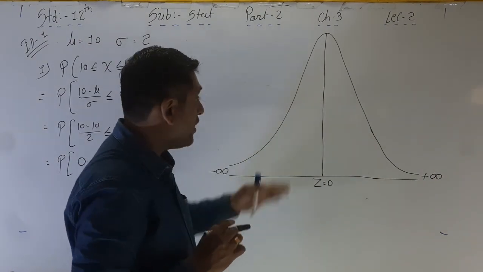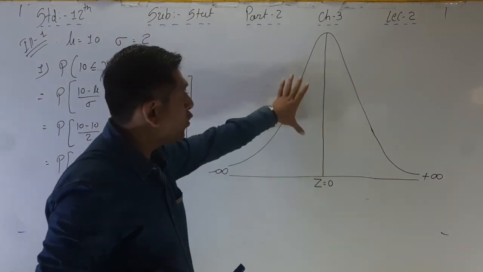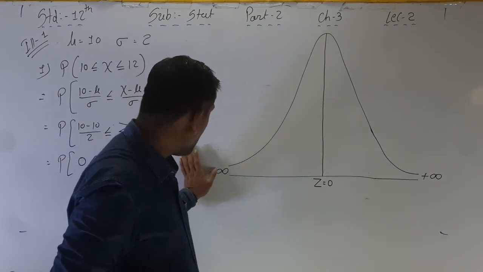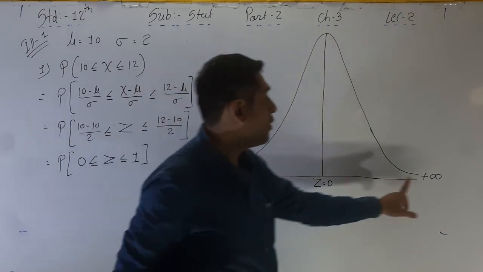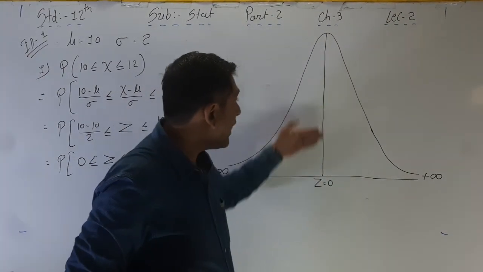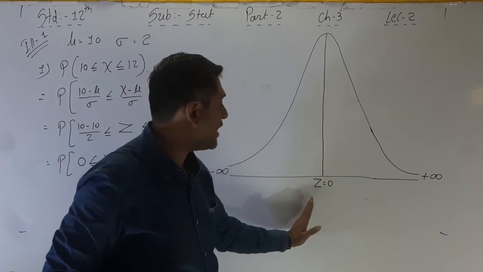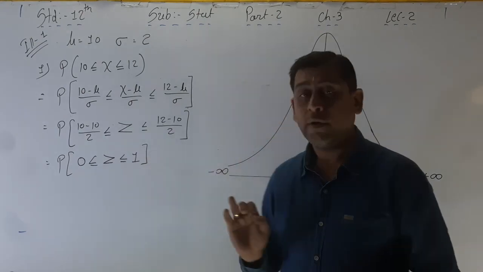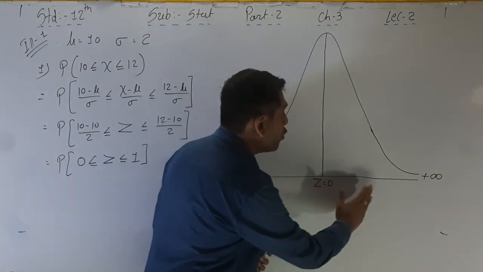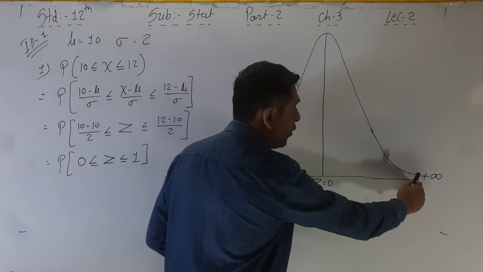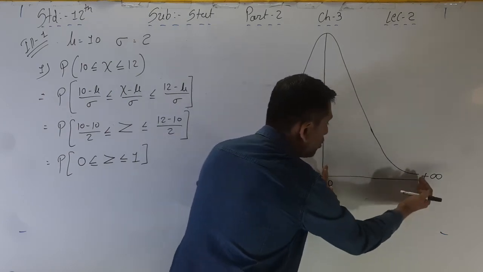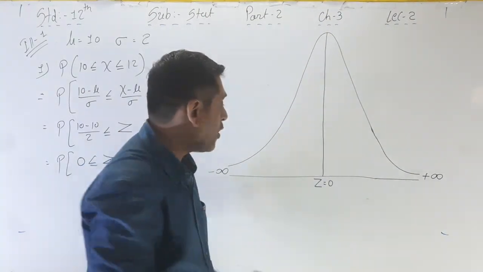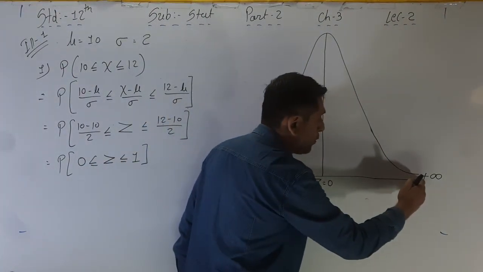In each and every sum, you have to draw this diagram or this curve, as well as compulsorily write down minus infinity on this side, plus infinity on this side, exactly in the middle on the perpendicular, z is equal to 0. And now what the question says, 0 to 1. The value of z is between 0 to 1. See, up to 3.5. Not the exact value, but you have to make a calculation that 0 to 3 or 3.5 is here.